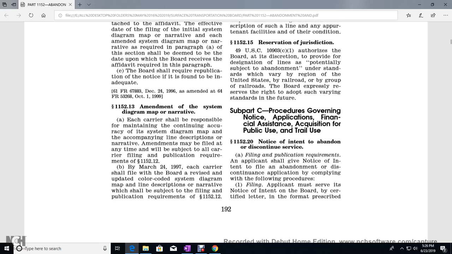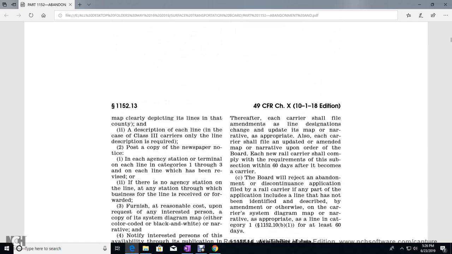Each carrier shall file with the board a revised and updated color-coded system diagram map with line description and narrative, subject to the filing and publication requirements of 1152.12. Thereafter, each carrier shall file amendments as line designations change, with an updated map and narrative as appropriate. The carrier shall also file updated amendments to the narrative upon order of the board. Each new carrier shall comply with the requirements of this subpart within 60 days after it becomes a carrier.